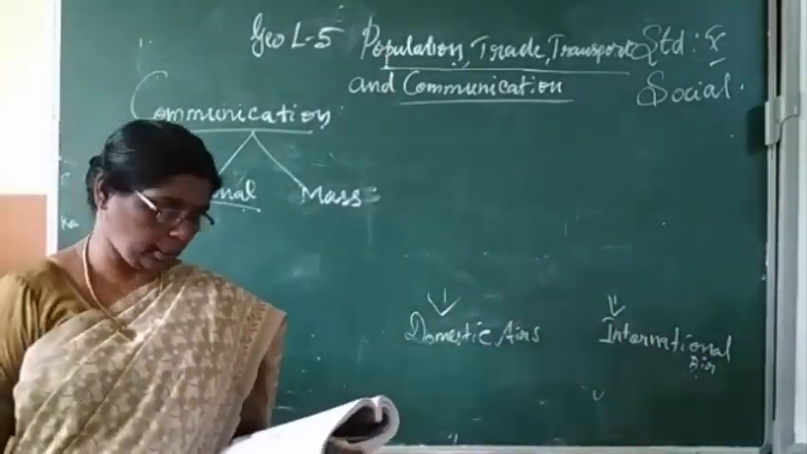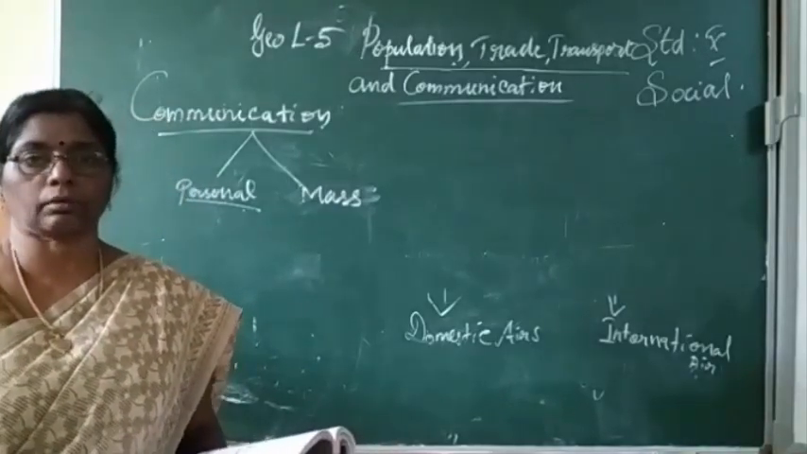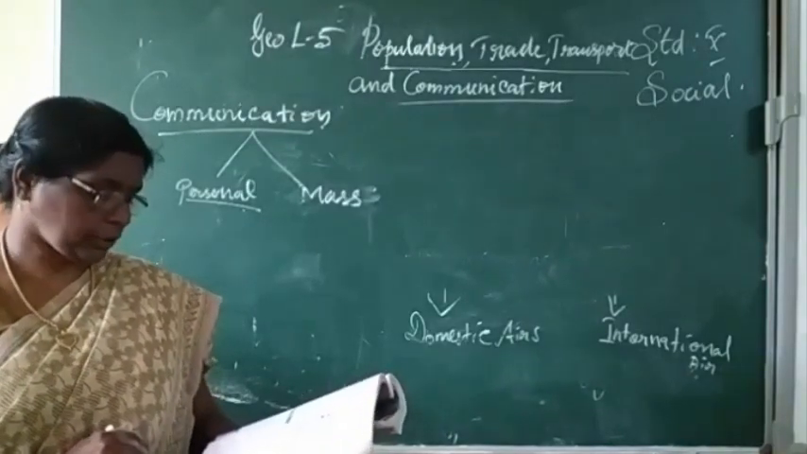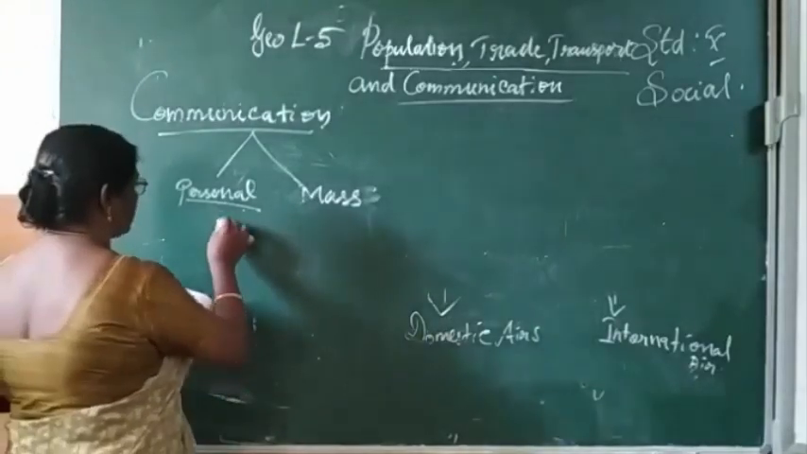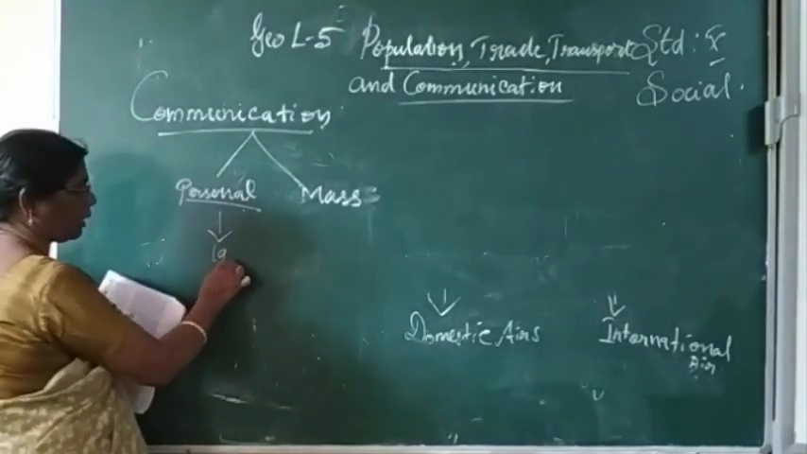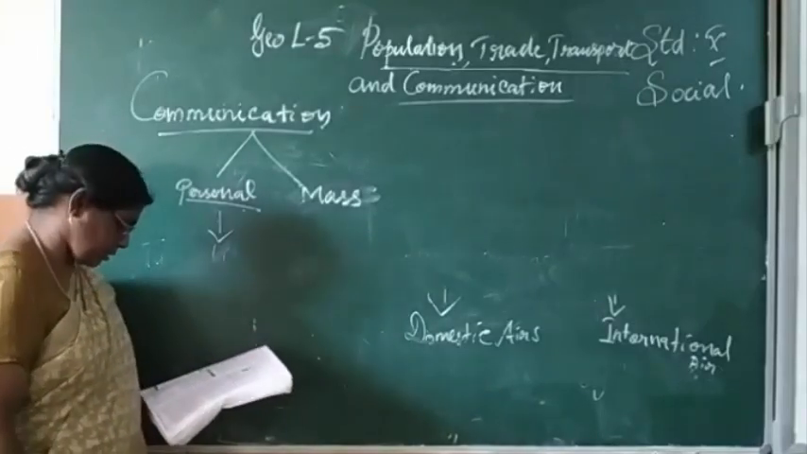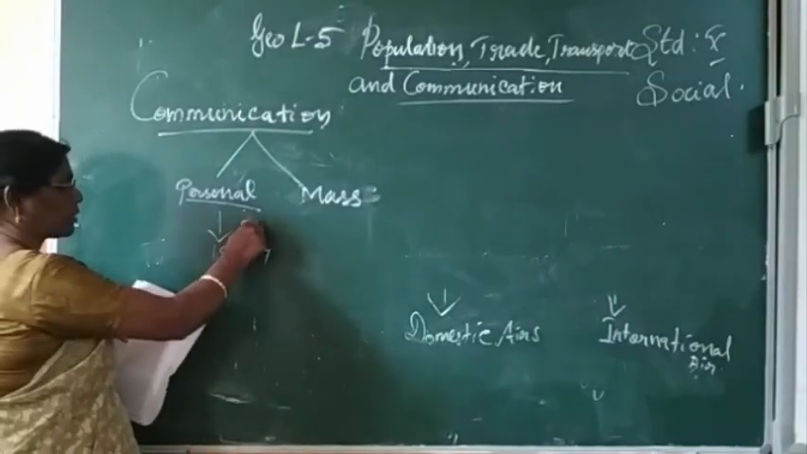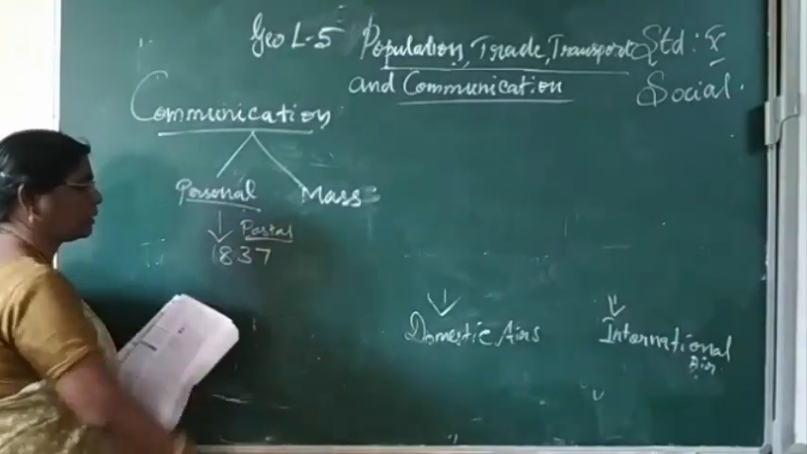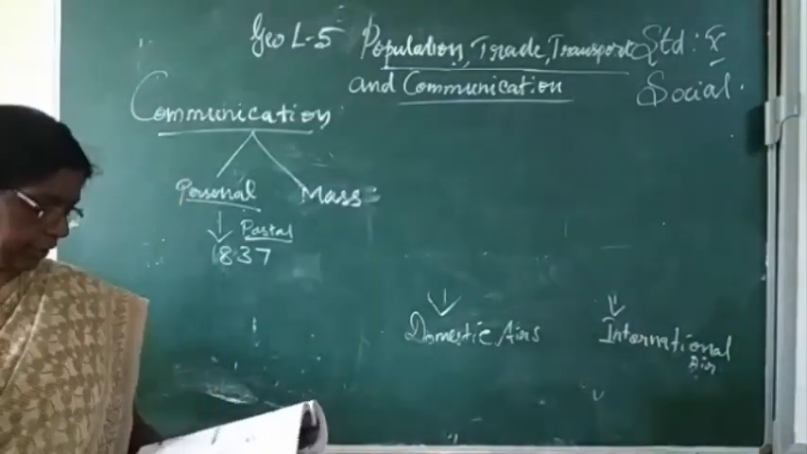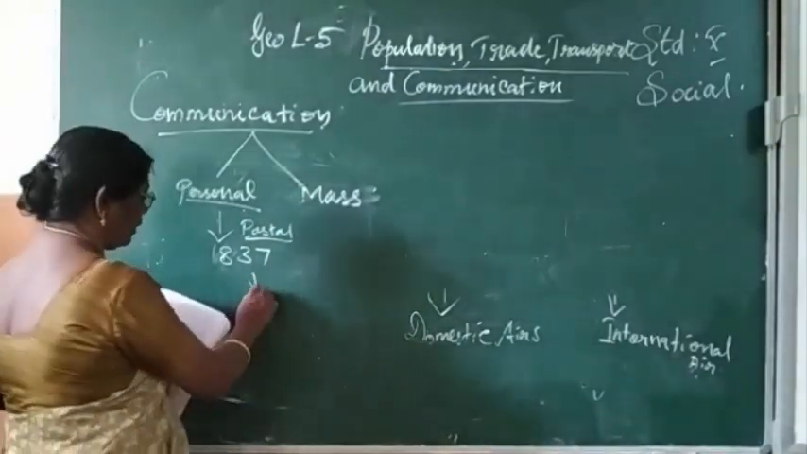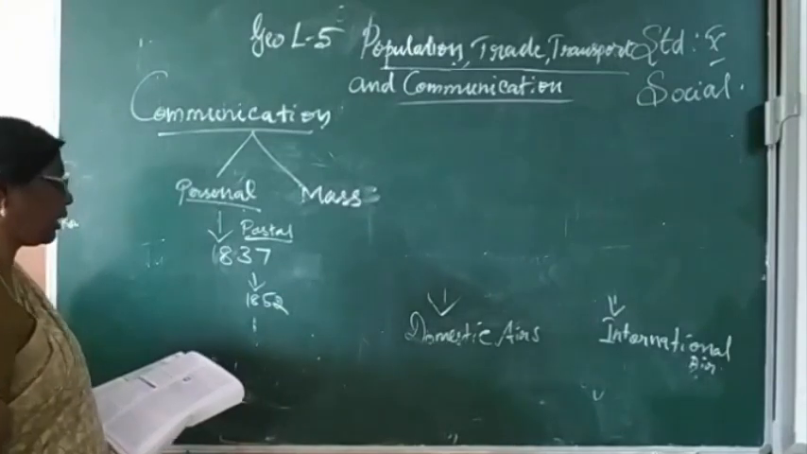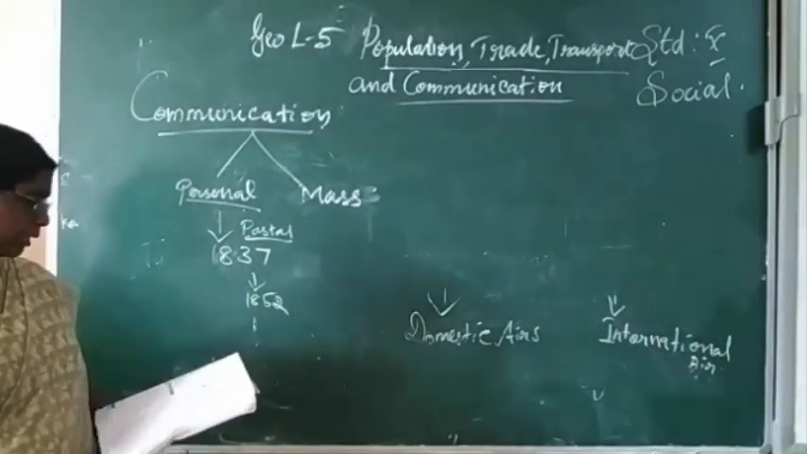The communication system enables users to establish direct contact. It is very useful for contact between two persons. The postal service is also one of the personal communications. Postal services were established in the year 1837. The first Indian postal stamp was issued in the year 1852 in Karachi.